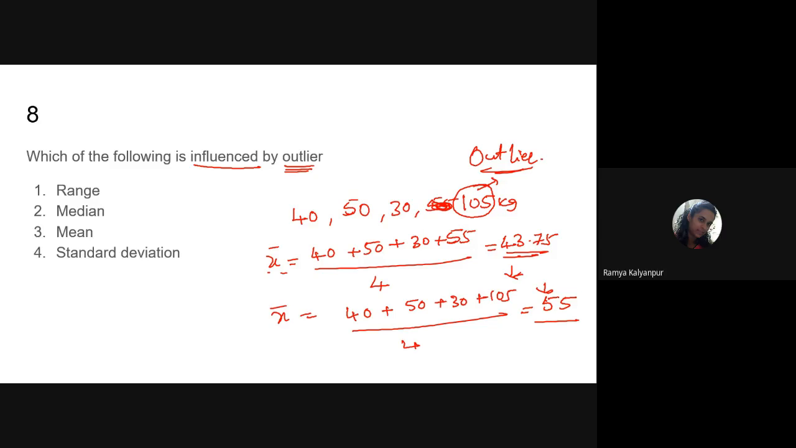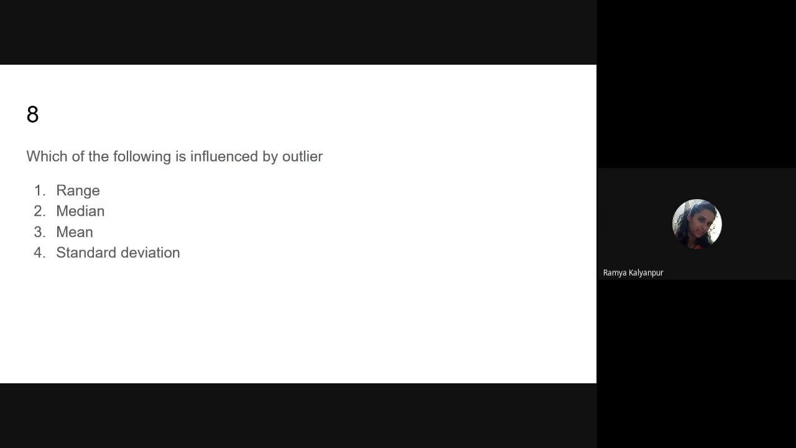Whereas for the median, in the same example, say 40 kgs, 50 kgs, 65 kgs, and 105 kgs. In the median, how do we do the calculation? First we need to arrange the data in ascending or descending order. Arranged in ascending order: 40, 50, 65, and 105 kgs. Since this is even data, with only 4 observations, for even data how do we take the middle value? The middle value will be these two.